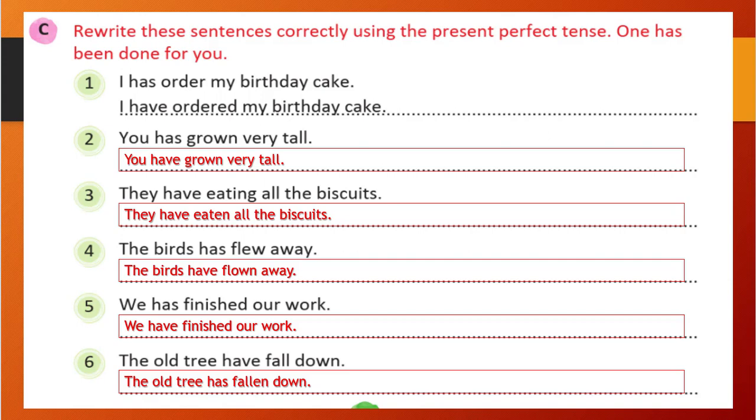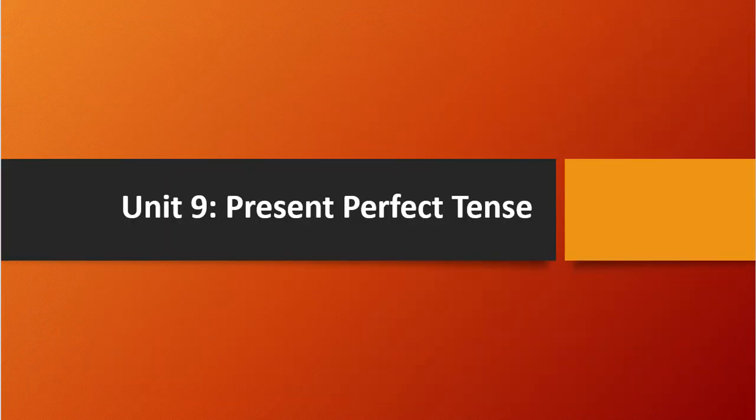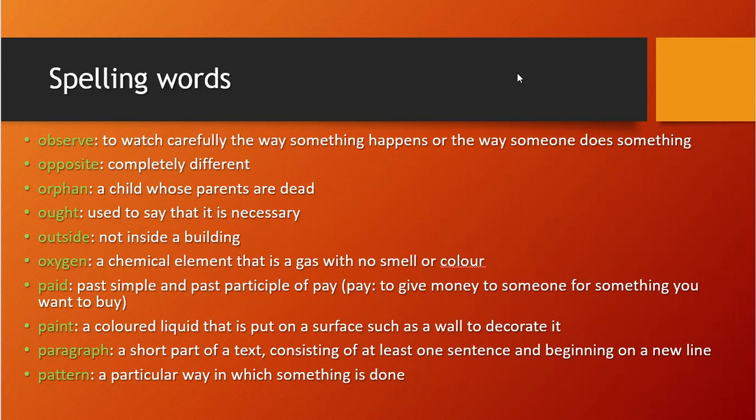understood. So here I think we have finished our unit 9. Let's see the spelling words of the day. First one is observe, that you are checking carefully. To watch carefully the way something happens or the way someone does something. Like someone is preparing food and you are watching carefully how they are preparing. It means you are observing that. So observe means to watch carefully the way something happens.